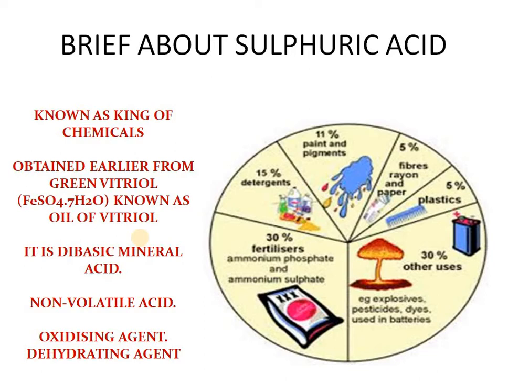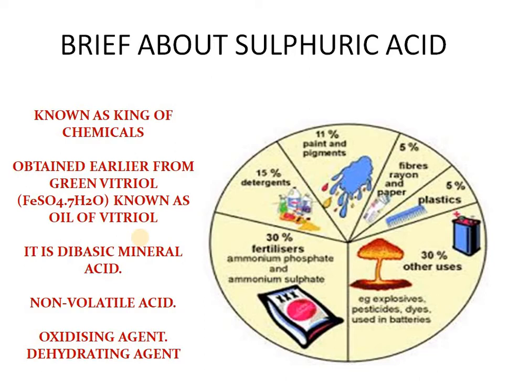It is also known as the king of chemicals because it is used in various industries: for making fertilizers, detergents, paints and pigments, fibers, rayon, plastics, explosives, dyes, pesticides, batteries, everything. So sulfuric acid has very wide use, and that's why it is known as the king of chemicals.